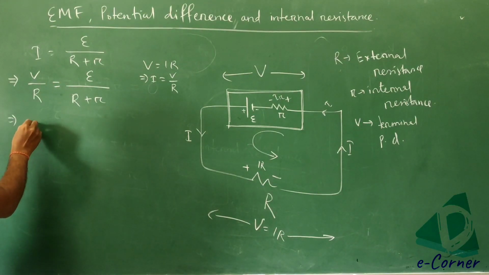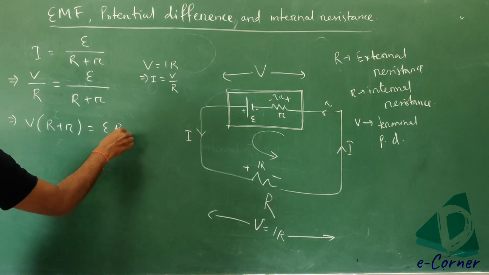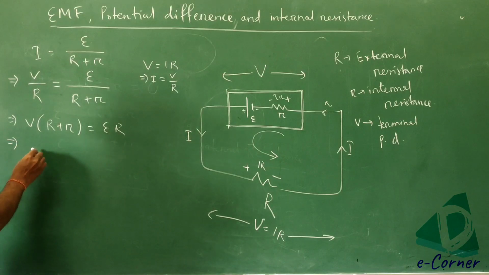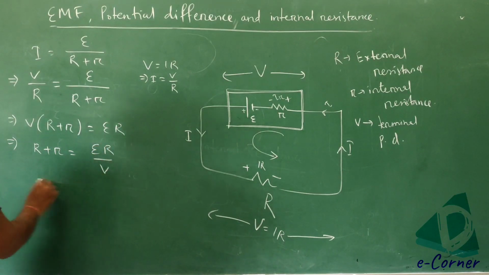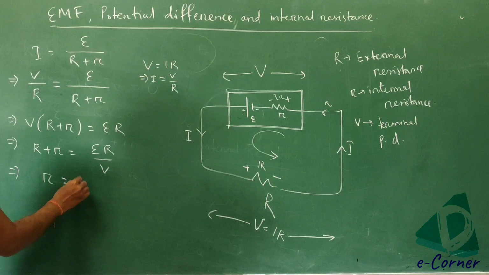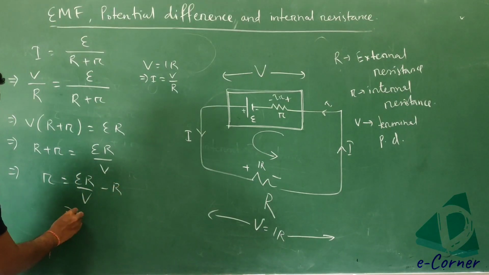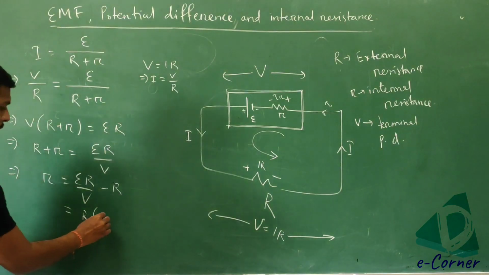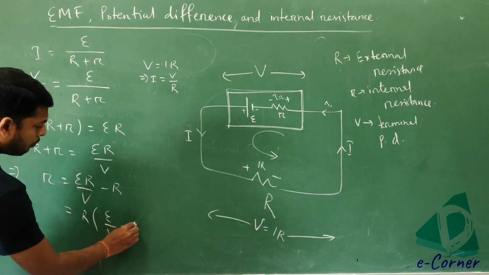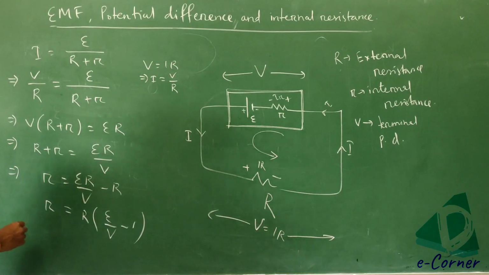Just multiply this one. V into R plus r is equal to E into R. That implies R plus r is equal to ER upon V. That implies small r is equal to ER by V minus R. Now take R as common. So this is R into E by V minus 1. Got it? This is the internal resistance.